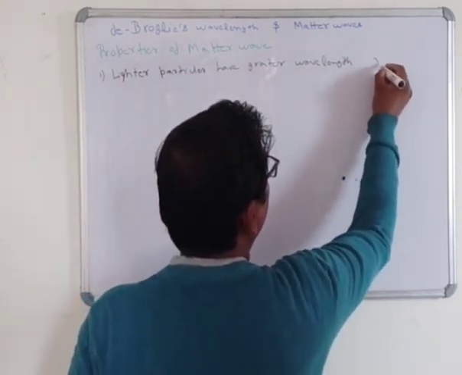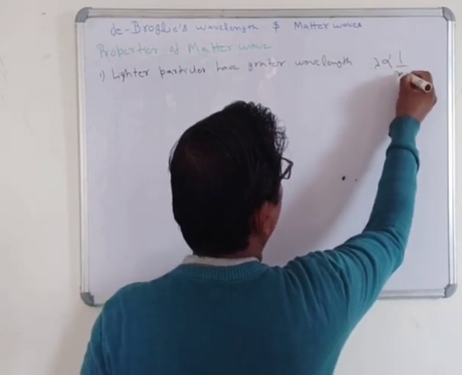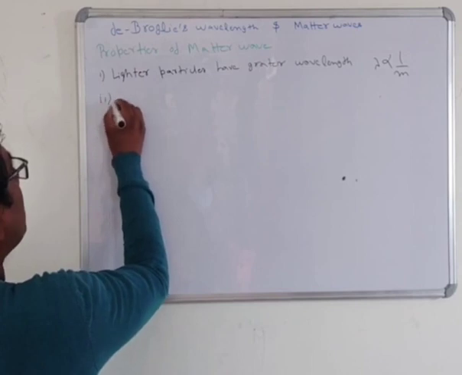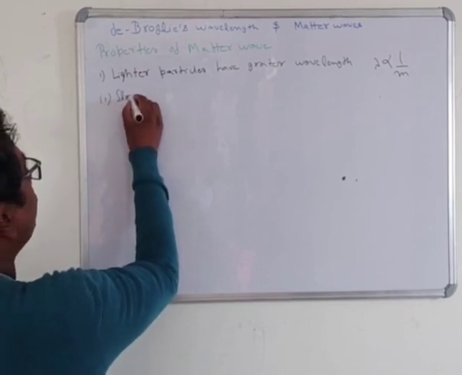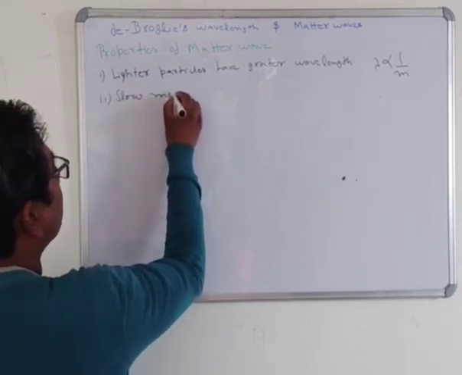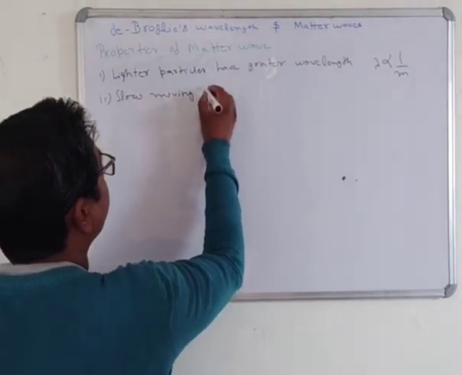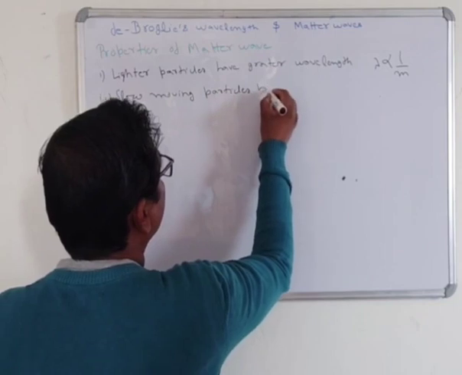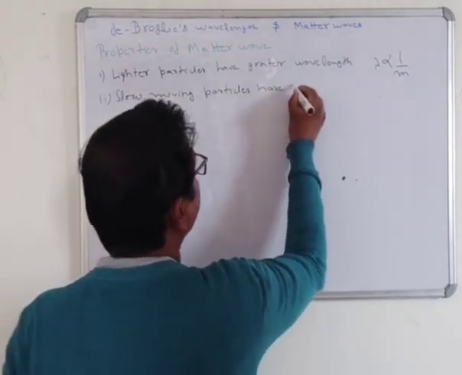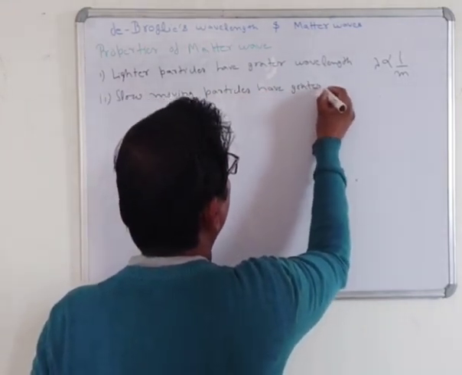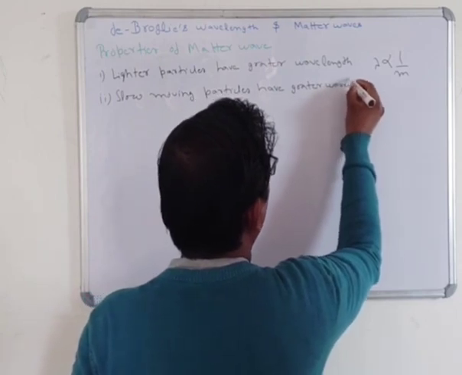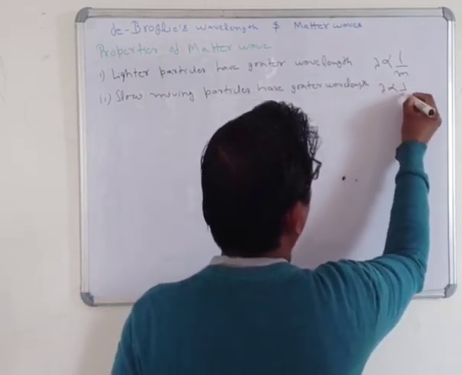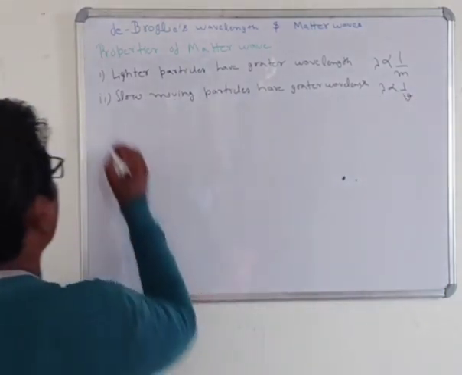All of you know that lambda is inversely proportional to m. Second, slow moving particles have greater wavelength. Here also we know that lambda is inversely proportional to v.